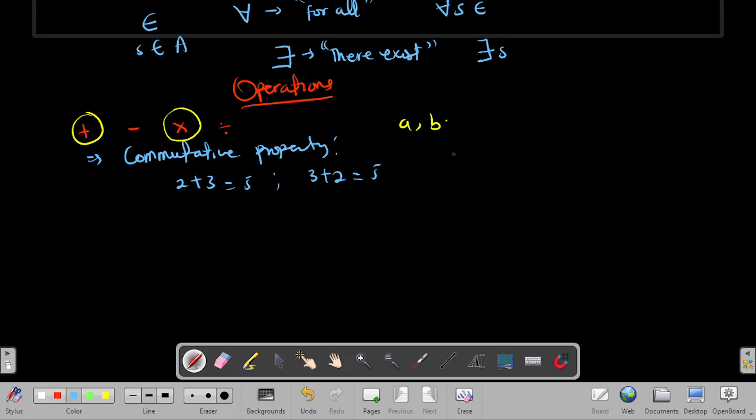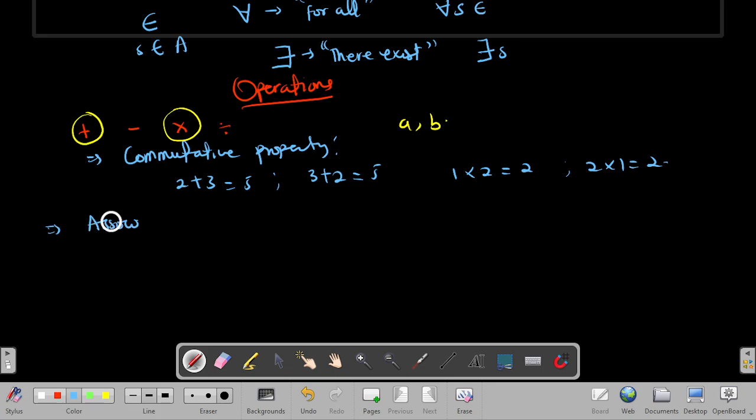So for multiplication, I can have something like 1 times 2. That gives me 2 times 1 also equals 2. So meaning that the order doesn't change the result. As simple as that. The next one is what we call the associativity.